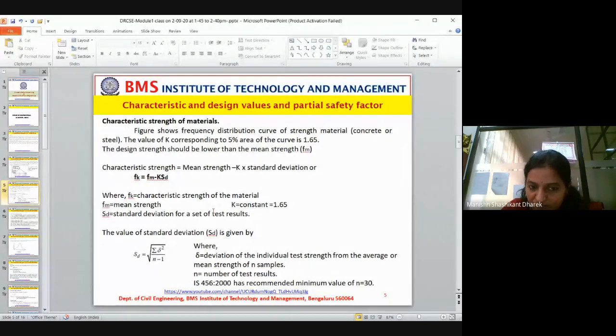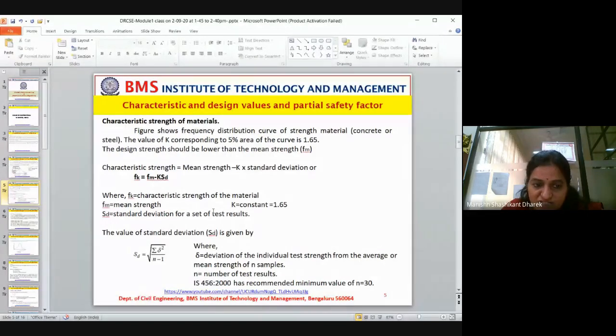Characteristic strength is nothing but mean strength minus K into standard deviation. So mean strength is given and the K value will also be given. Standard deviation is obtained from the code. We will discuss that, we will see how to calculate it also, and the values are also given in the code. So this is the formula used to calculate the characteristic strength, where Fk is the characteristic strength of material, Fm stands for mean strength and K stands for the constant.